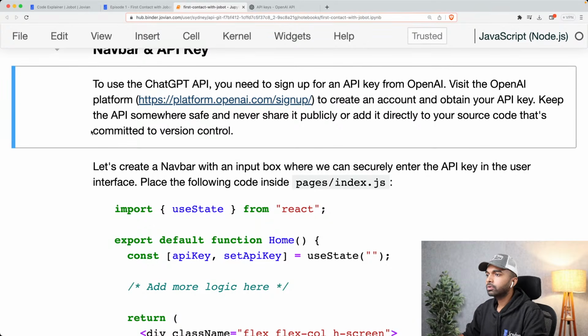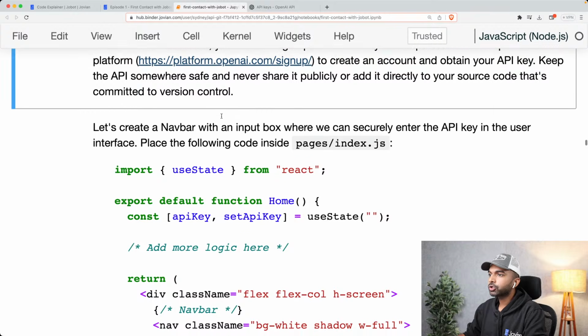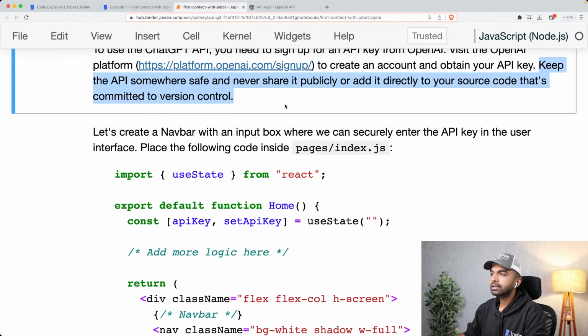All right, now to use the ChatGPT API, we've created a key, and one important thing to keep in mind is you never share your key publicly and never add it directly into your code. There are various ways to incorporate keys within applications using environment variables, etc. But we are not going to add it directly into the code.